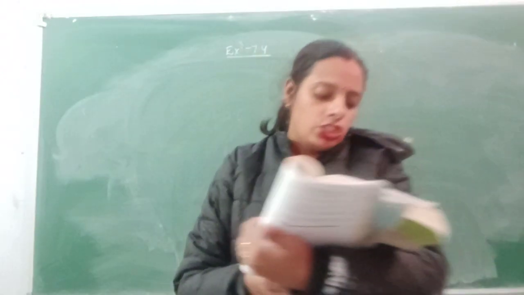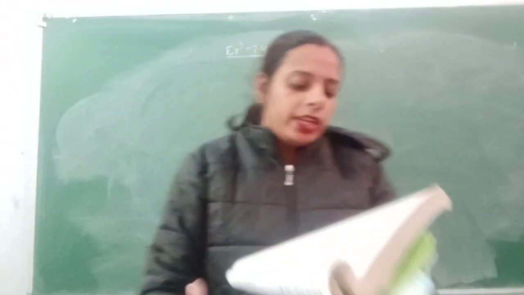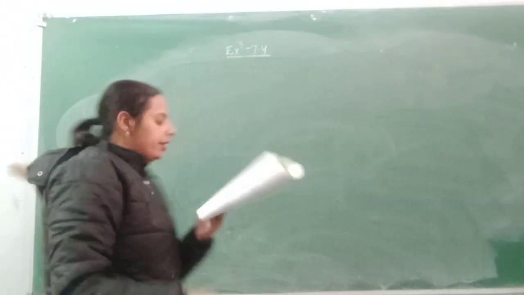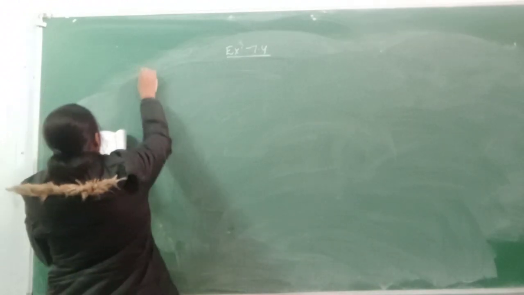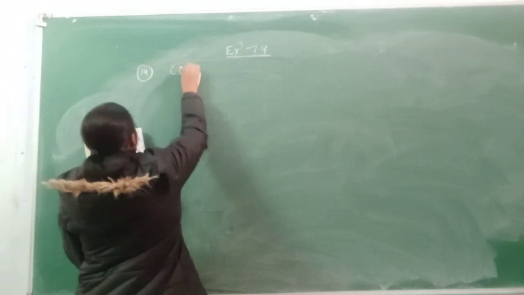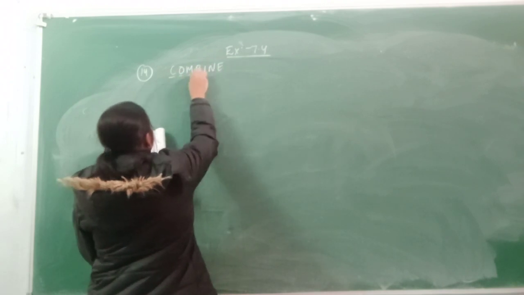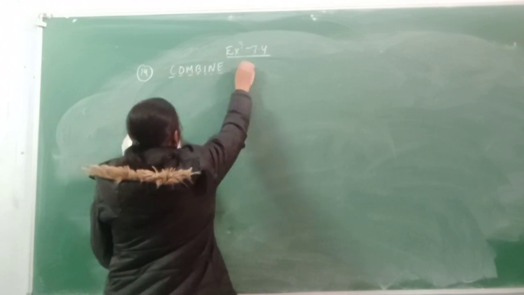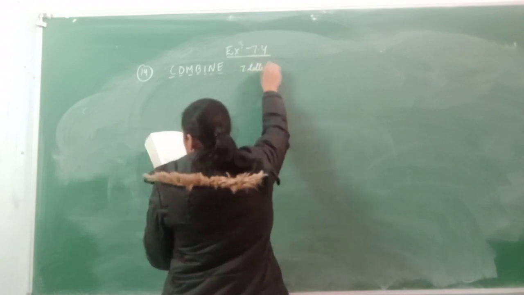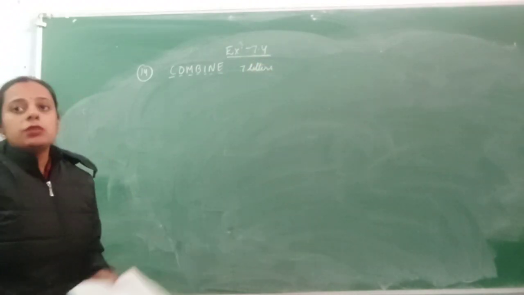Yes, your next question is question number 14. In how many ways can the letters of the word COMBINE be arranged? There is a word COMBINE. How many letters? 1, 2, 3, 4, 5, 6, 7. 7 letters are there. So first, vowels always remain together.